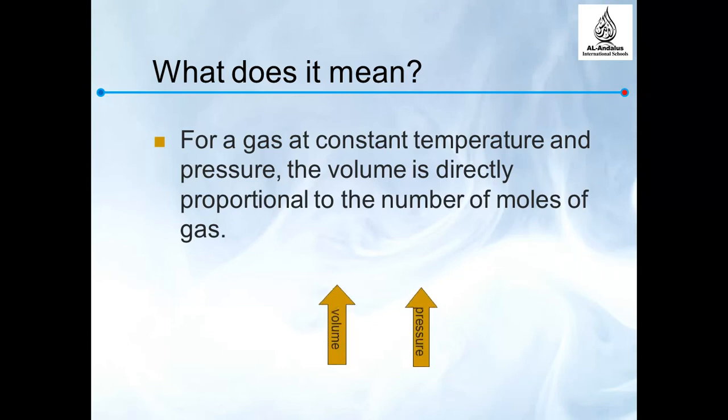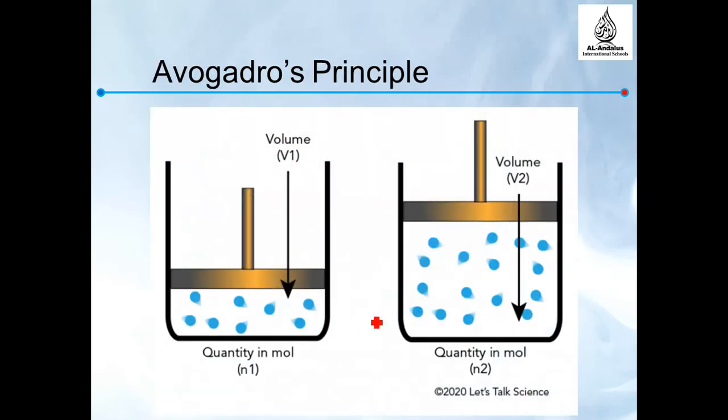It means that for a gas at constant temperature and pressure, the volume is directly proportional to the number of moles of gas. When the quantity of moles increases, the volume increases. When the quantity of moles decreases, the volume decreases. So here you can see that when the number of moles was less, the volume decreased. Unlike here, when the quantity of moles increased, the volume increased.